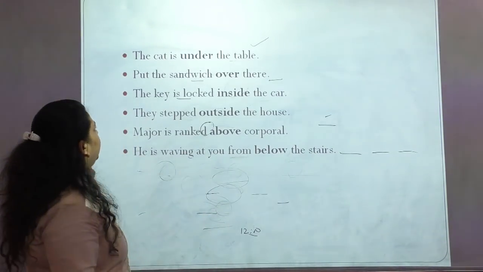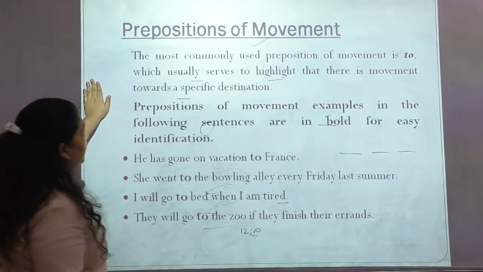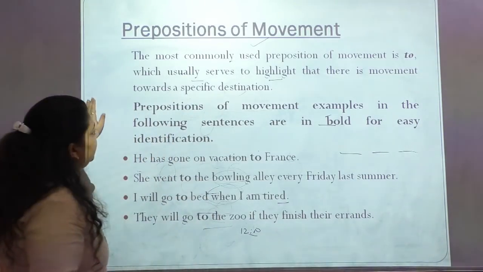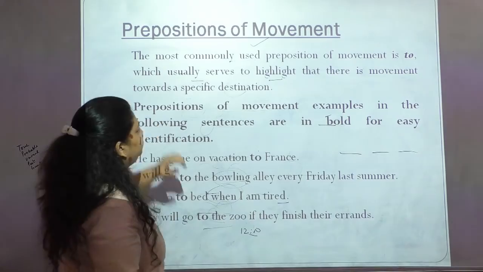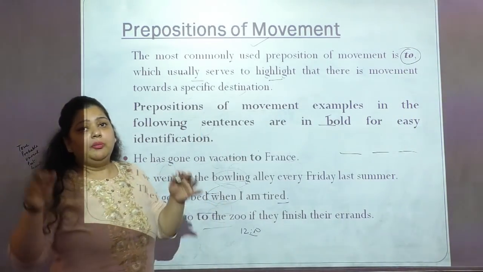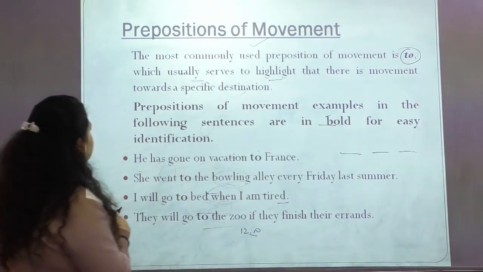Okay, the next slide says preposition of movement. Now this is very important to understand. The most commonly used preposition of movement is to. Right? So it is talking about what? It is talking about the movement in a sentence. Now let's understand with the help of examples.